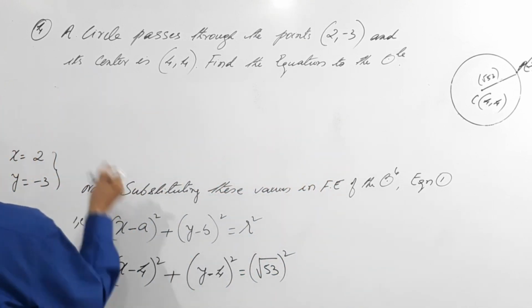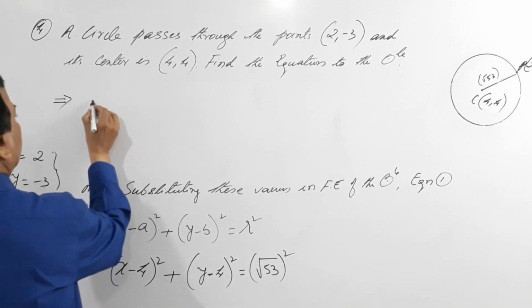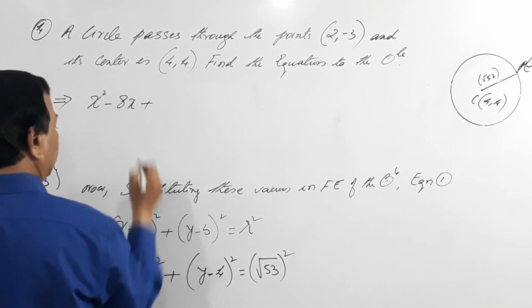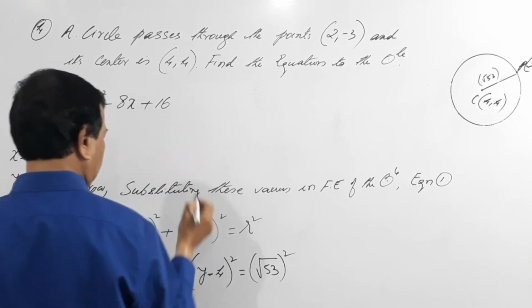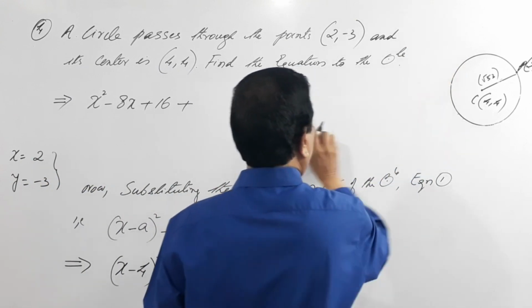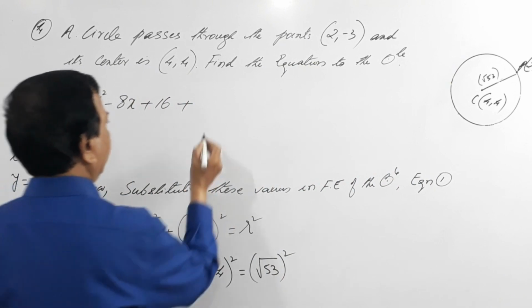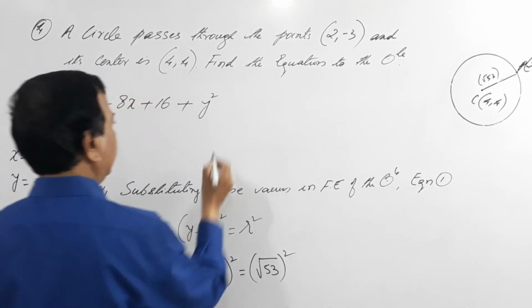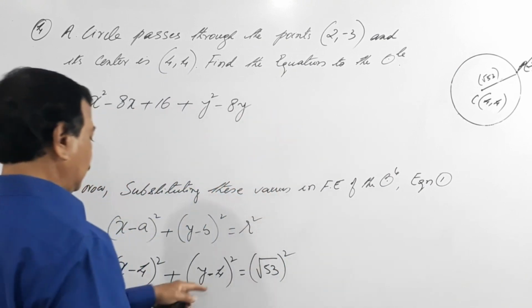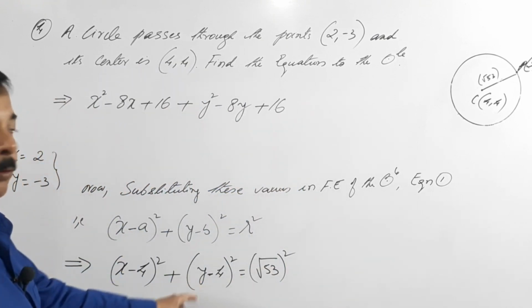So what happens to this? This equals x square minus 8x plus 16 plus y square minus 8y plus 16, because both are 4, that's the reason.